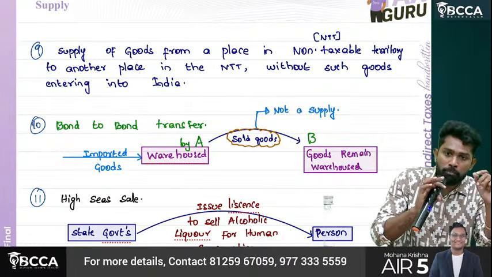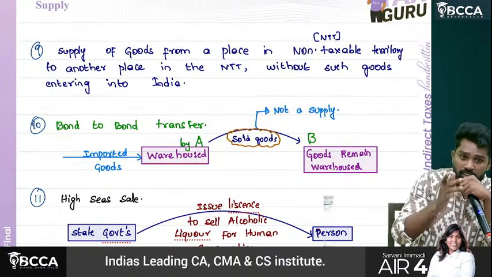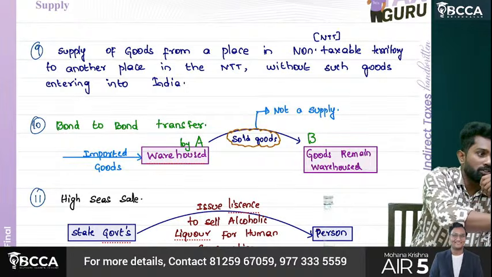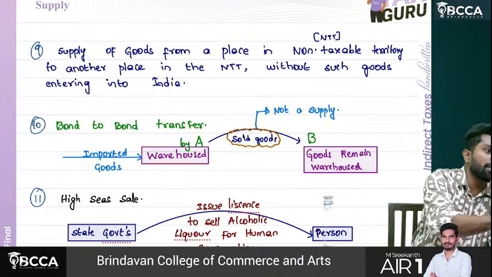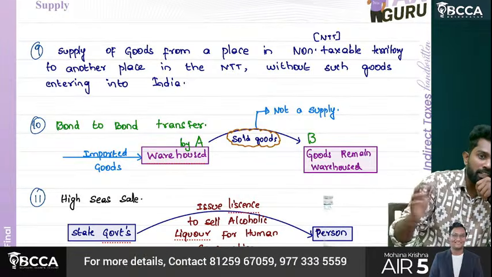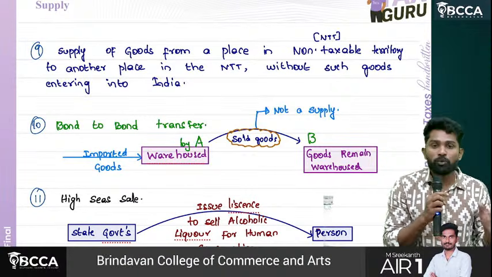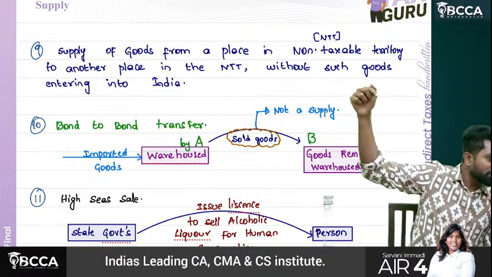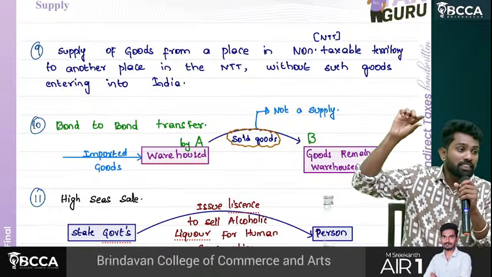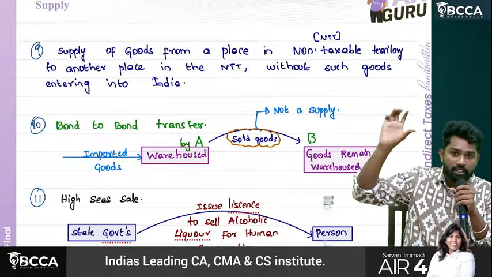Sir, one more important point. When you keep the goods in a warehouse, the import process ends only when the goods are removed from the warehouse and cleared for home consumption. Till then the import process is on. Only when the import process is completed, GST can come. I mean, this GST Act will come. Sir, what are you saying, sir? Even in the Customs Act you discussed IGST, no? Sir, yes, there is IGST, but that is nothing but the equivalent of local excise duty and all, which we are living with as IGST.